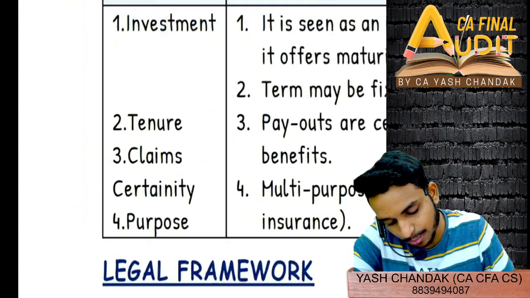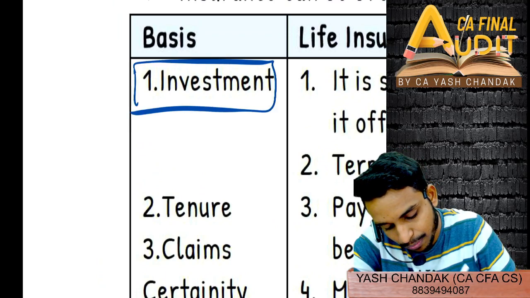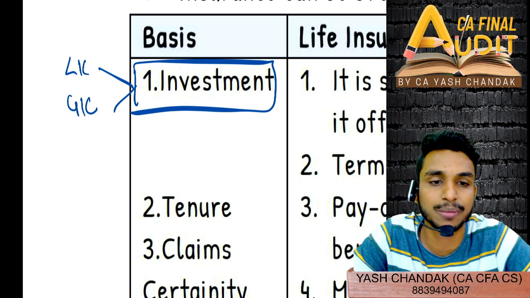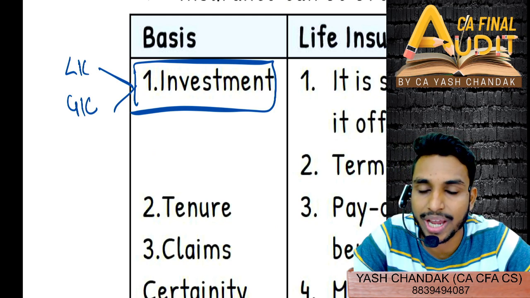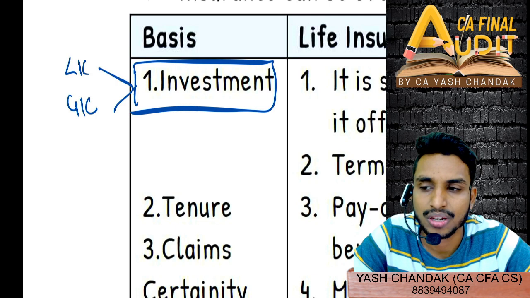अच्छा. In terms of these parameters, tell me the difference. Which is an investment product, LIC or GIC, general insurance? Which is an investment product? Life insurance, LIC. Why so? Because it is a benefit contract.